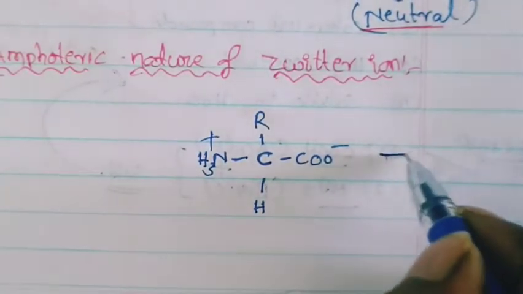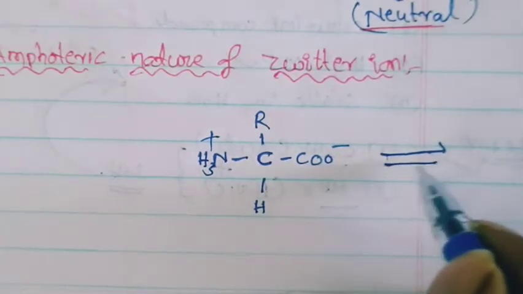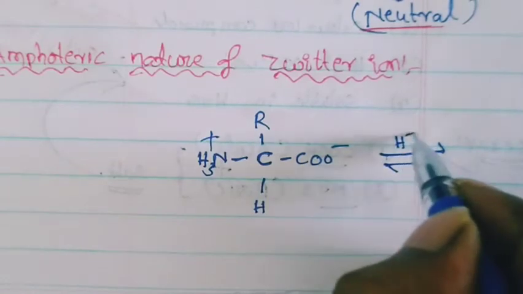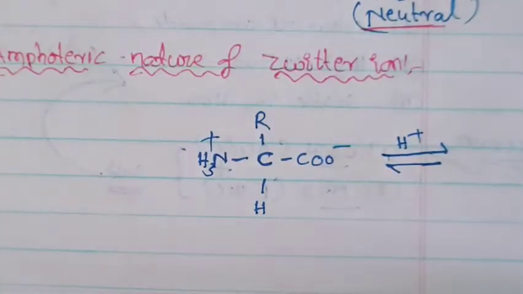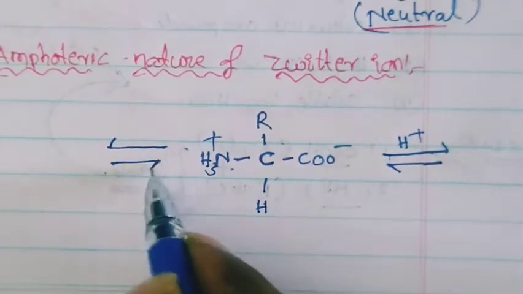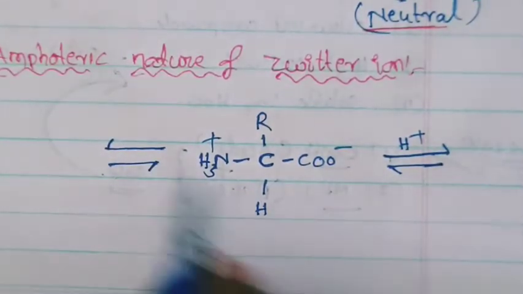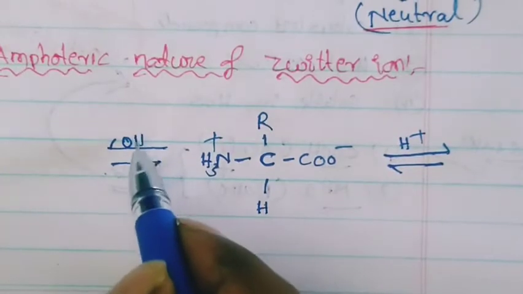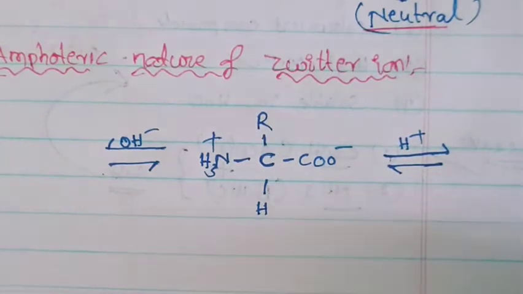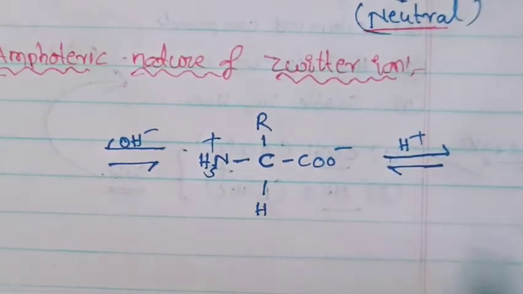Suppose in the presence of acids, what is the reaction? It is a reversible reaction. Everyone should remember. In the presence of acidic medium, what is the product you will get? This side I will write, in the presence of basic medium, what is the product you will get? Because it reacts with both acid as well as base, you will get different compounds. The compounds are important in board examination and also NEET examinations. That's why I am writing these equations.